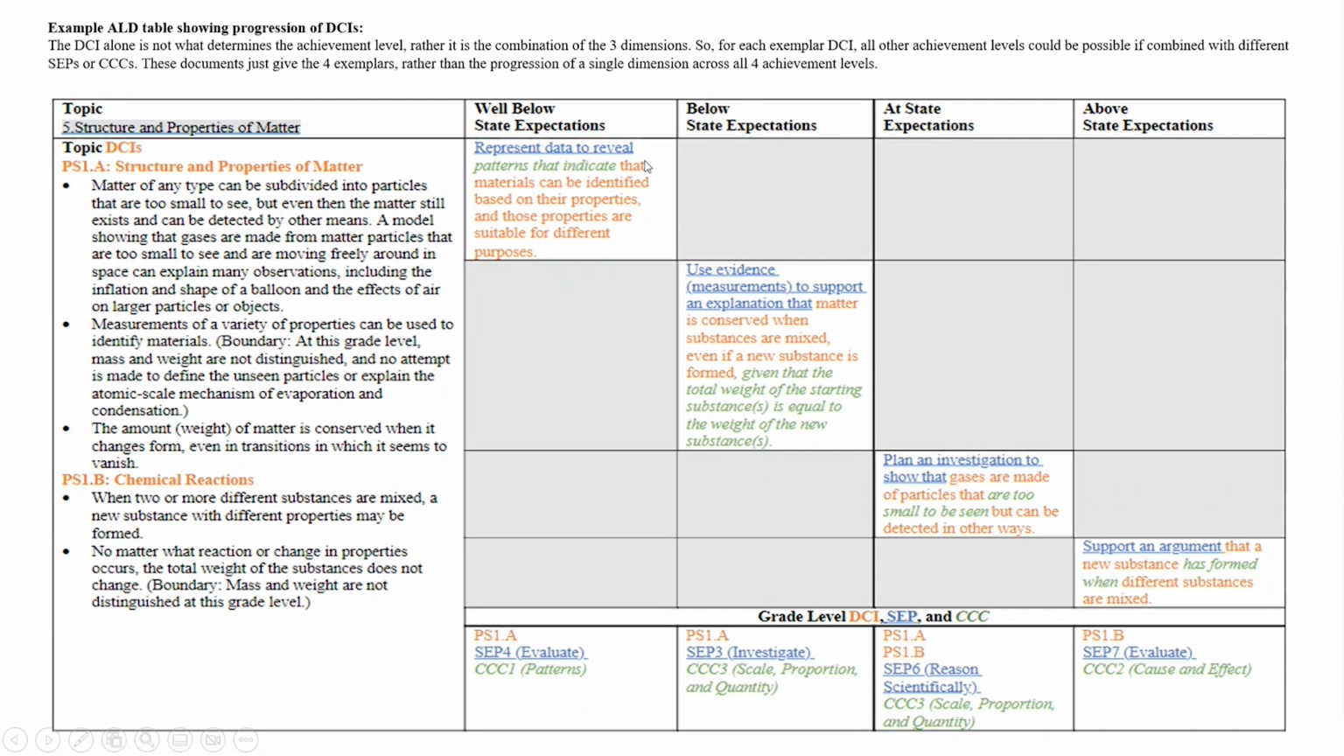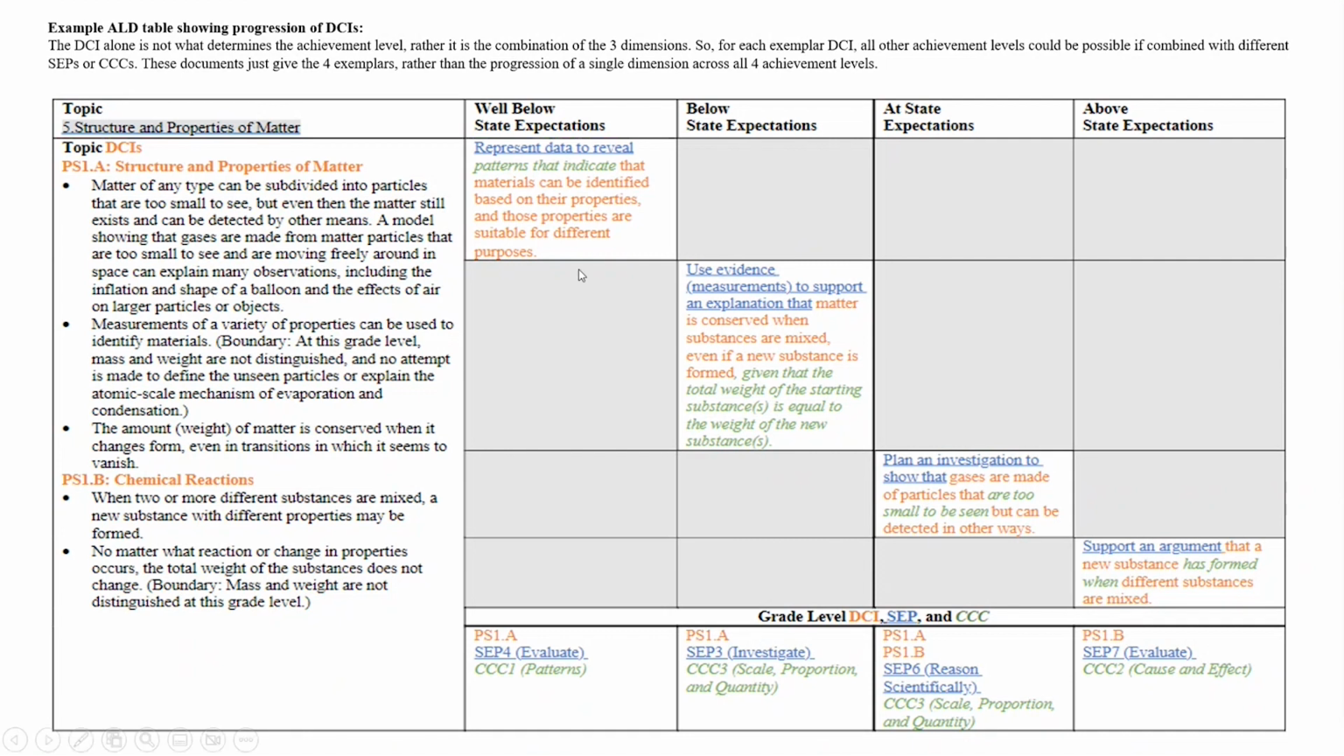So a student that would get a question right that we would consider to be well below state expectations, for that DCI, if we combine it with the SEP of SEP4, evaluate, represent data to reveal patterns that indicate that materials can be identified based on their properties and those properties are suitable for different purposes, that particular combination of SEP, CCC, and DCI leads to a task that a student at the well below state expectations could get right on the Maine Science Assessment.